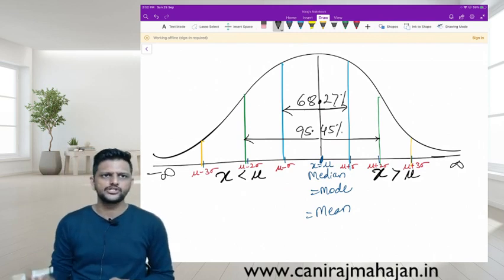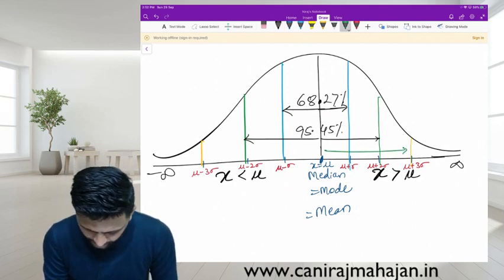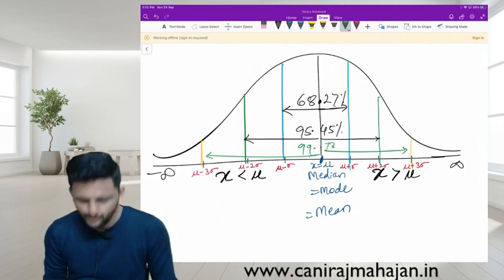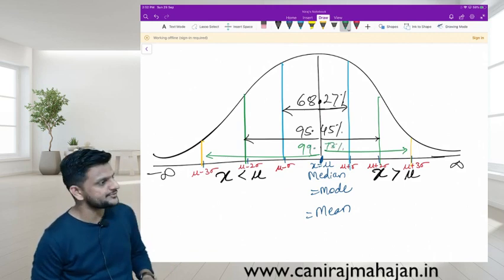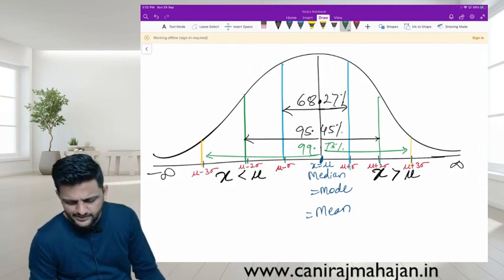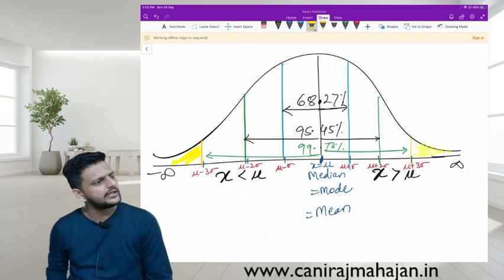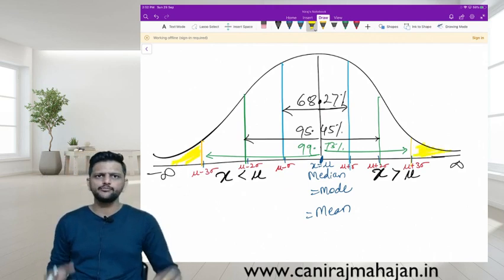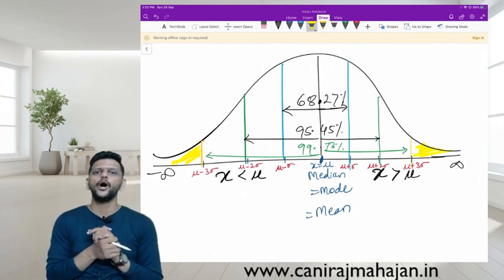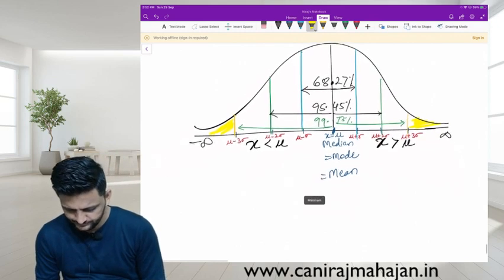And lastly, 99.73% or 0.9973. There was an MCQ we had done. How much area does that cover? All. The balance, tell me, how much is the balance? This and this area, 0.27. It is 99.73 from mu minus 3 sigma to mu plus 3 sigma. So the balance on both sides is a total of 0.27. Yes or no? Fine.